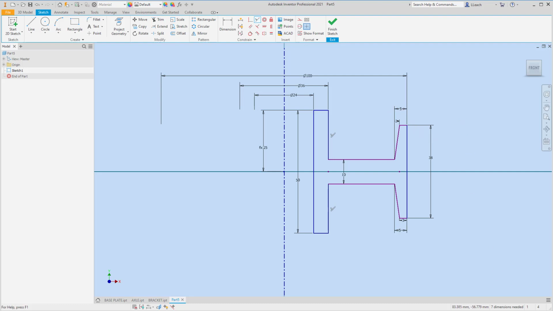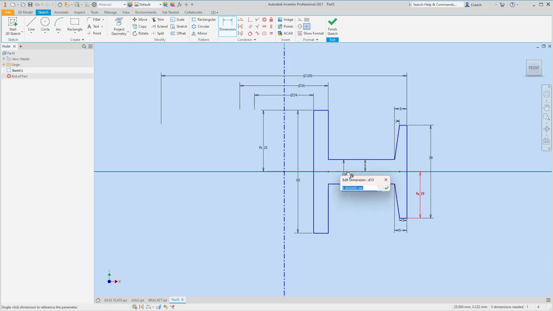Okay, what else? I'm looking to see what other dimensions we need to lock this baby down. Okay, I'm going to add a dimension from our center to like this line. It's going to be this divided by 2, like that. See if I can add one from here to here.